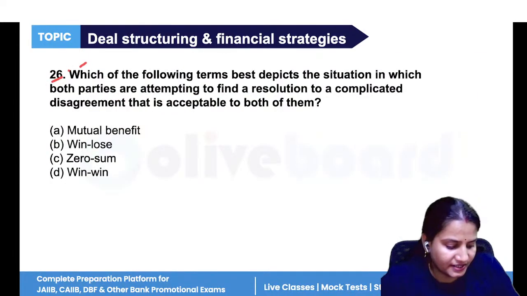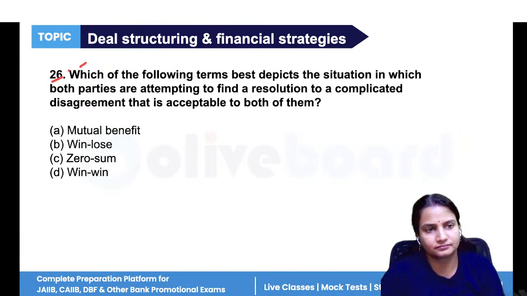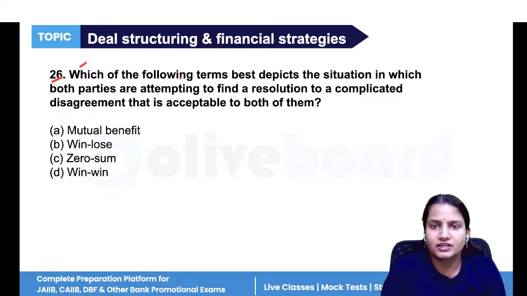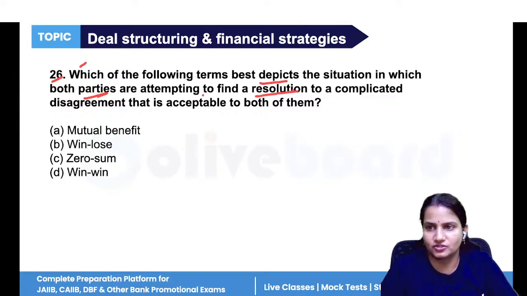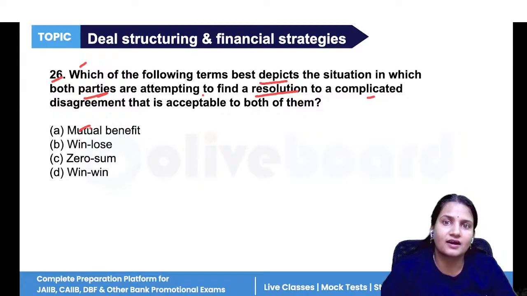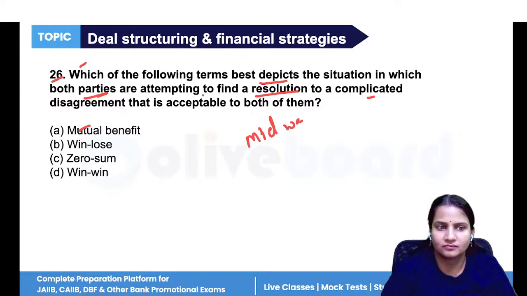Next, question number 26. Which of the following terms best depicts the situation in which both parties are attempting to find a resolution to a complicated disagreement? If disagreements are happening and both the companies want to find a midway solution, then what is that midway solution?